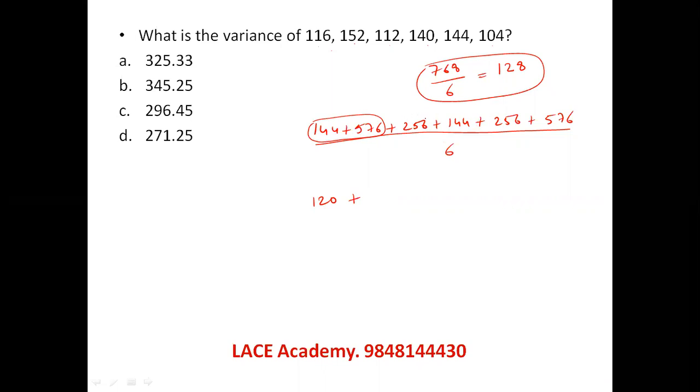In 656, I remove 56 separately. 600 by 6 is 100. Now 576 plus 56, 632. 632 by 6, which is 105.2 by 6 is 33. So this will be your total variance, 220, 325. Right? Let's see the next question.